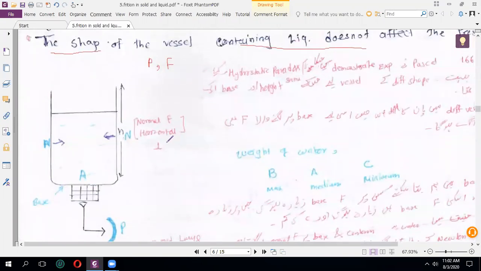पर हाँ चलो ये तो अंडरस्टैंड हो गया, पर हमें ये भी तो स्टडी करना. चलो प्रेशर का तो असर नहीं पड़ेगा, पर direction of pressure कहाँ रहेगा वो कैसे फाइंड करेंगे? तो direction of pressure we find with the help of normal force. And what is normal force? Actually normal force represents the direction of the liquid. Actually liquid का direction कैसा है? Container base पर. So here the container is very straight. According to straight, suppose I am taking this point as my normal force. If the container is straight, so common sense says that the liquid direction is also horizontal. In this place the direction is horizontal. So this container shows the direction of the liquid.